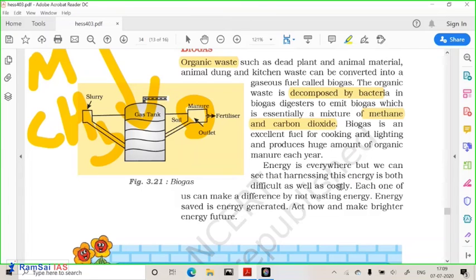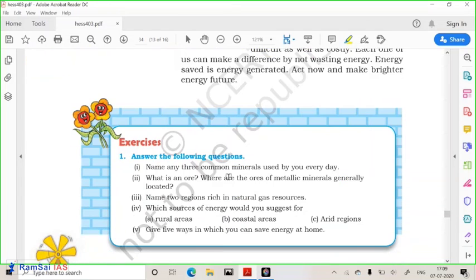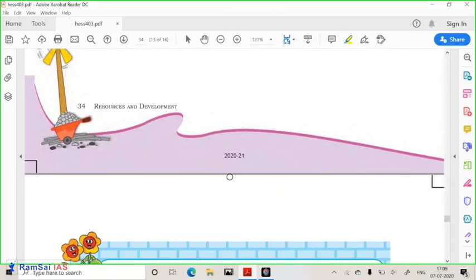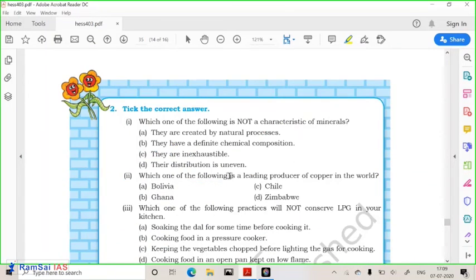But for that, we'll need very disciplined people. They should be able to segregate between wet and dry waste. This type of awareness is not there in India. That's why it is a little difficult. So I hope you have understood this chapter. It is a very simple chapter, just read it and remember certain facts in the chapter which can be asked in the exam.